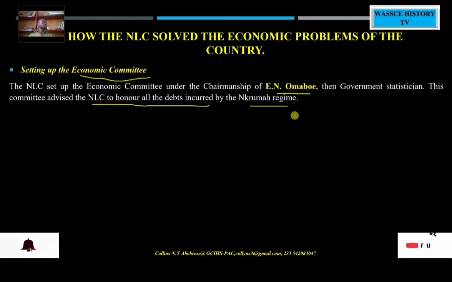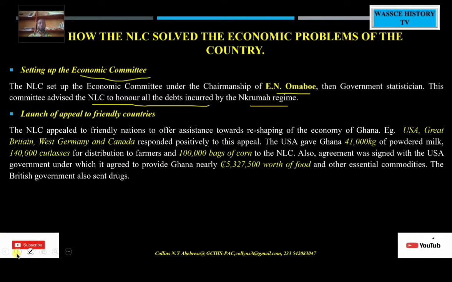This committee advised the NLC to honor all debts incurred by the Nkrumah regime. You know, the Nkrumah regime had borrowed, and so the country was in debt. Therefore, the economic committee's first step was to advise the government to honor and pay all those debts, even though some of these debts, according to the NLC, were actually procured under fraudulent means.